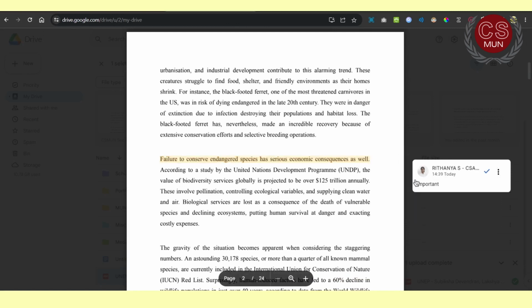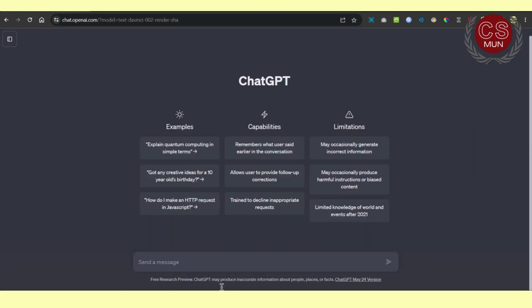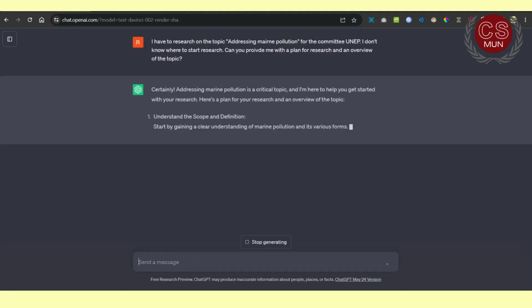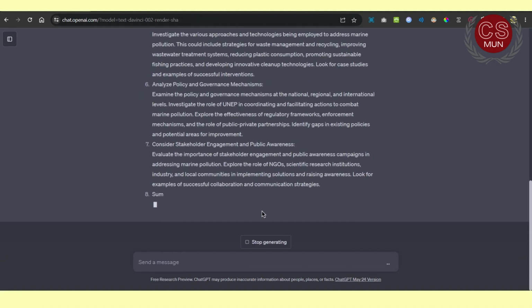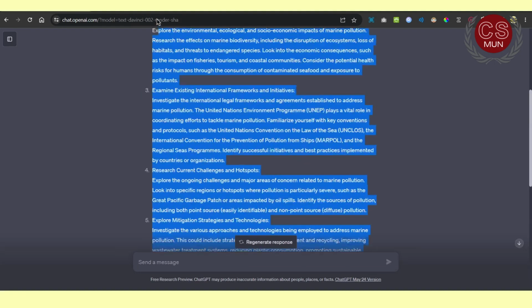And then after reading the background guide comes the hard part, researching on your own. That's where ChatGPT comes in. I'm just going to type in, I have to research on the topic addressing marine pollution for the committee UNEP for a MUN conference. I don't know where to start the topic research. Can you provide me with a plan for research and an overview of the topic? And you just have to wait for the magic to happen. Great. I now know what exactly to do.